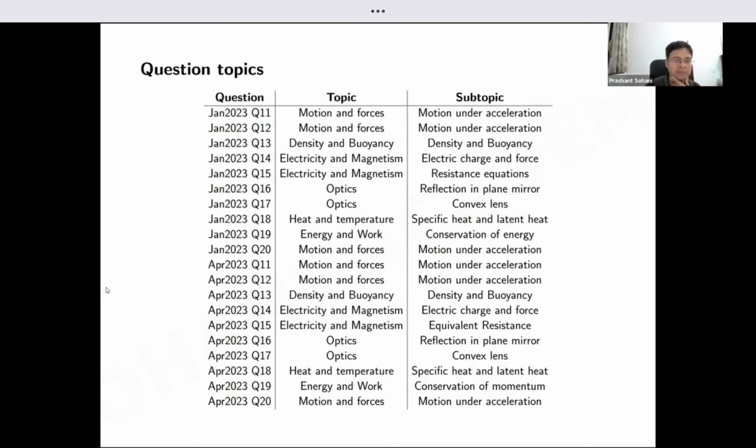Last time in the previous batch, I had split this topic-wise, so I used to focus on one topic in one session. This time I'm going to change it a little bit. Let me solve one full question paper today. We'll complete all the questions of January 2023 today, and the April paper we'll do next time.